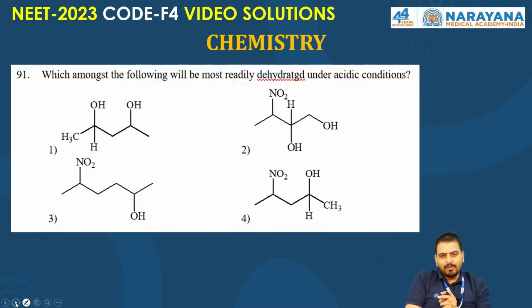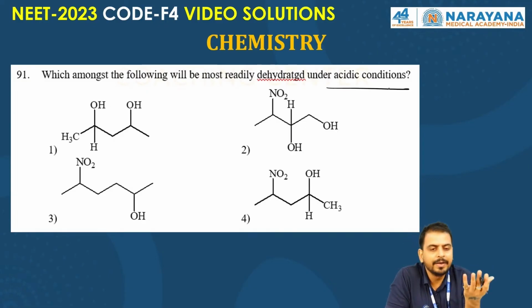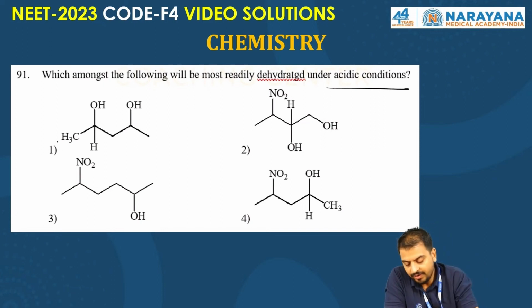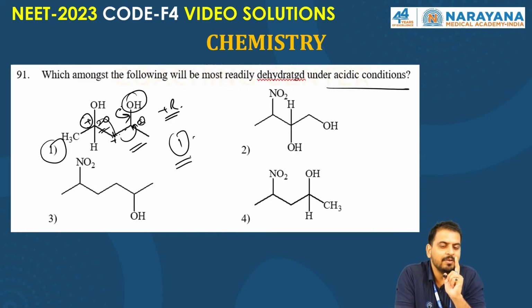91 says, which among the following will be the most readily dehydrated under acidic condition? Dehydration means liberation of water, removal of water. In first option, you have the 2 degree carbon. Also, when carbocation forms, there is an OH group on the second carbon, a distant one operating minus I, and it could also be considered as plus R, but carbocation can first shift here, then go there. So first we'll have the most stable carbocation, and the stability of the carbocation defines the dehydration rate.